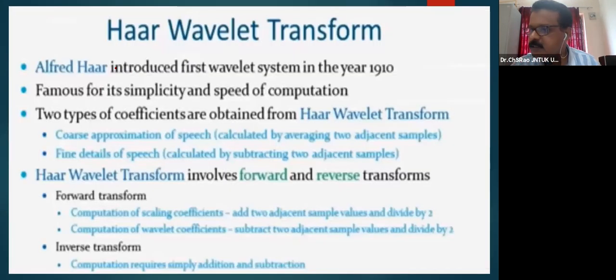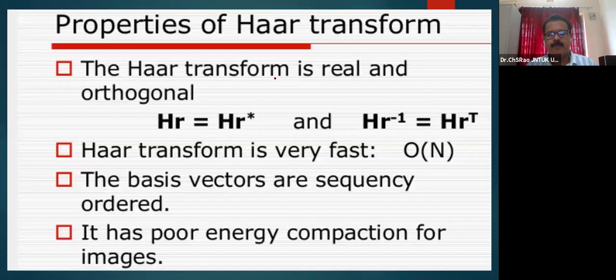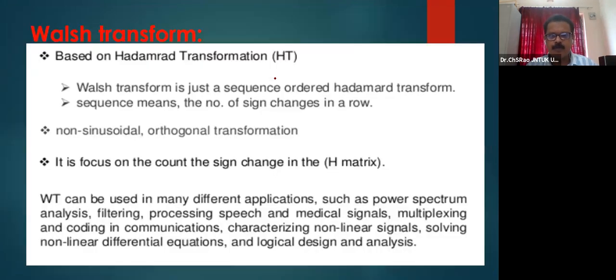The next transform is Haar transform. Haar has introduced the first wavelet symmetry. Haar transform comes under the category of wavelets. In the afternoon, while discussing the wavelet basis and the wavelet based applications, we will discuss about Haar. For time being, I am just skipping the Haar transform. In the afternoon, in detail, I will discuss the Haar transform. Now we will try to complete the remaining transform, that is Walsh transformation, in another 10 minutes.